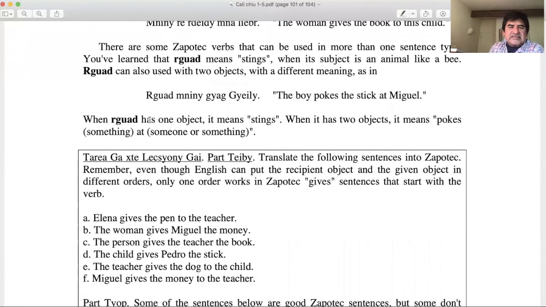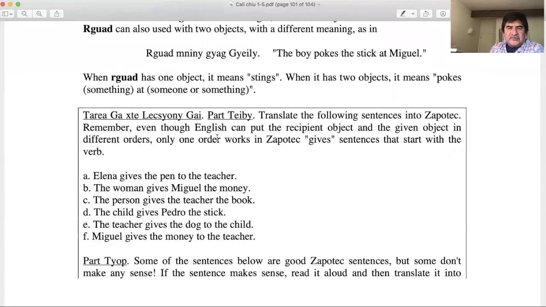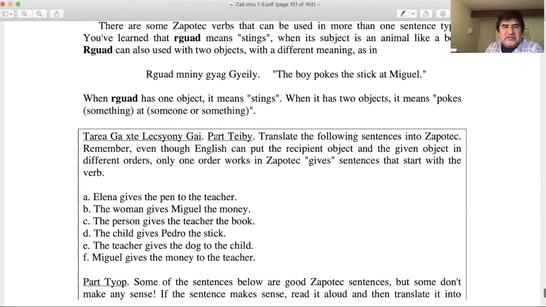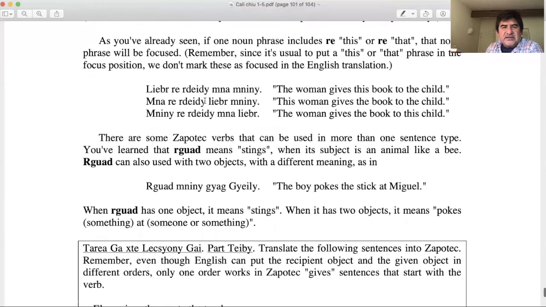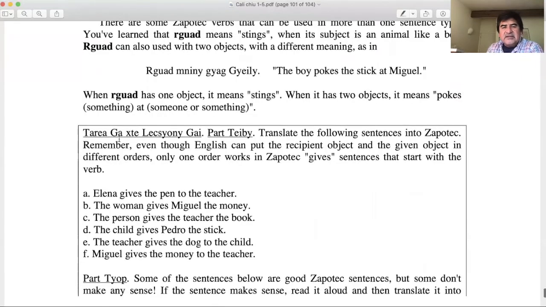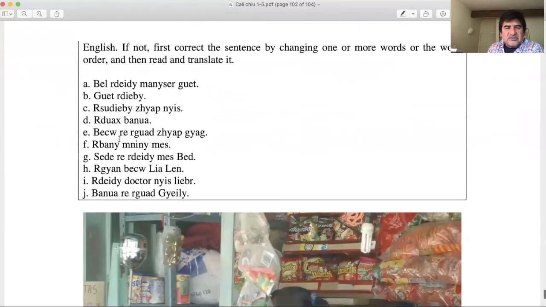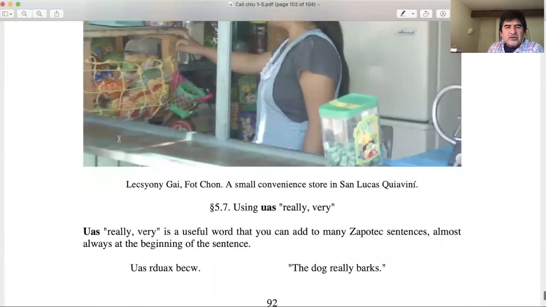So when erguot has an object, it means things. And when it has two objects, it means pokes. Something pokes something at someone or something. But still, you will come back to that. There are going to be more examples, but right now just pay attention to the basic sentence, the word order. So again, just to remind you, it is verb, subject, object. If you see something else at the beginning of a sentence, it means it is a focus sentence. So there is more homework to be done.